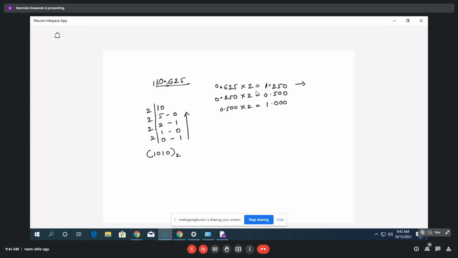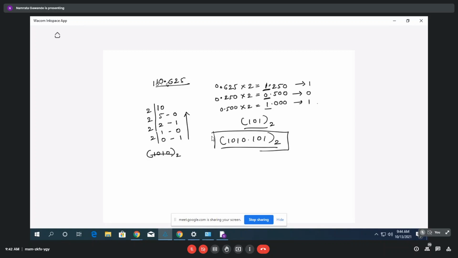For that you have to consider the digit before the decimal point: here 1, here 0. You get the binary form in ones and zeros only. So here 1, 0 and 1. You consider 1, 0, 1. Now this is 10.625, so how will you write the complete answer for both parts? The answer will be 1010.101. You got it, students?